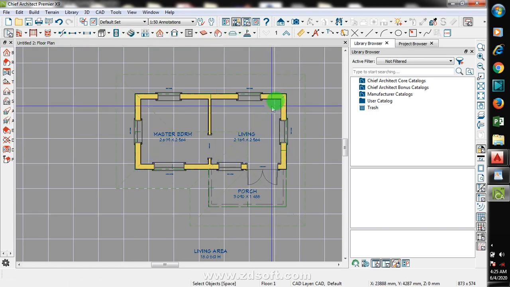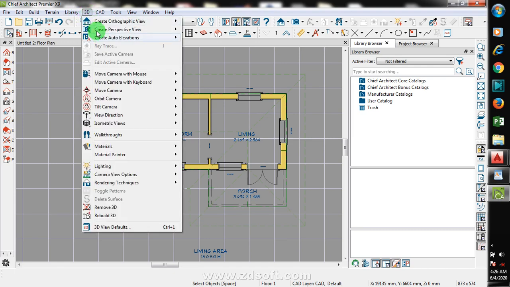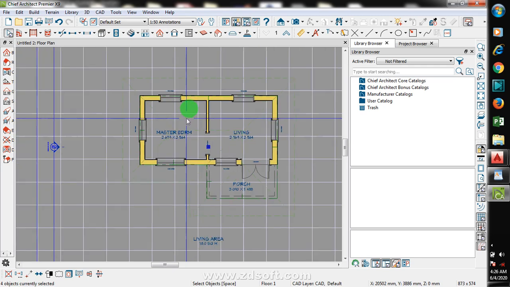The next thing I'm going to do is to go to my elevations, and I'm going to show you those elevations right now. If you go to 3D, you click on create auto elevations. I'm going to select all elevations.